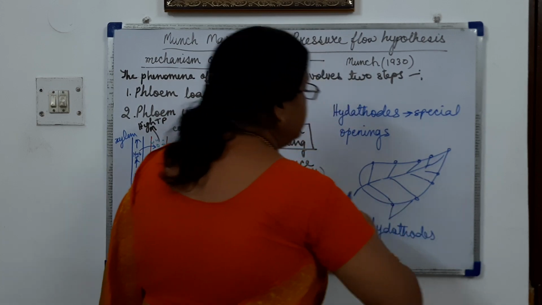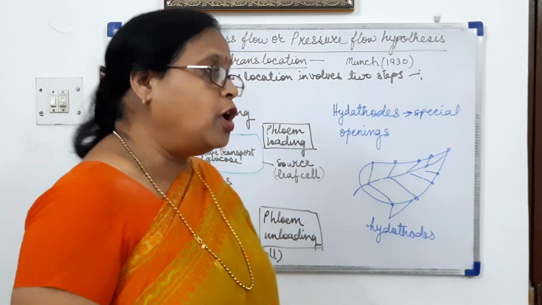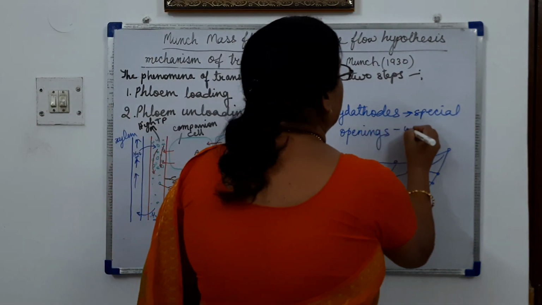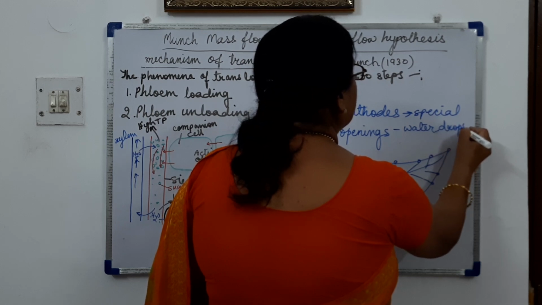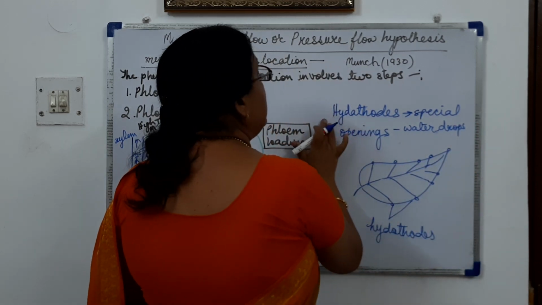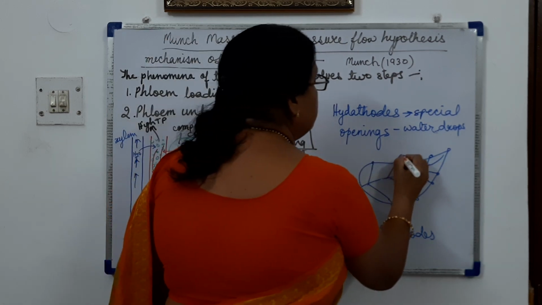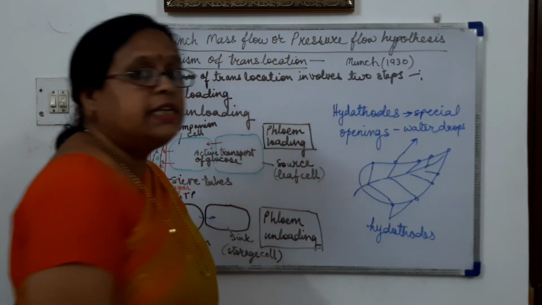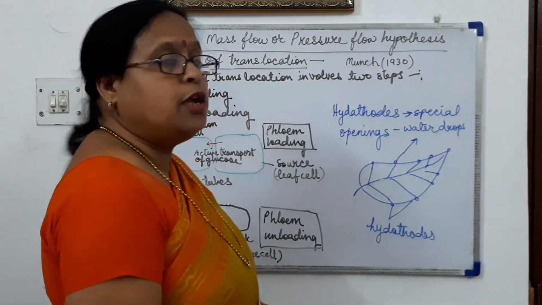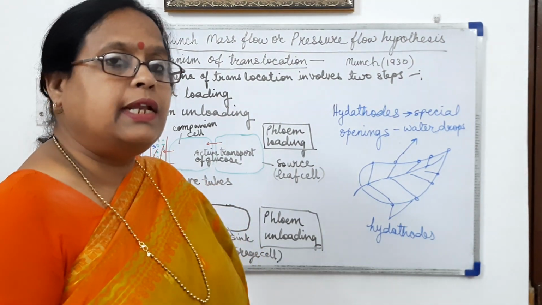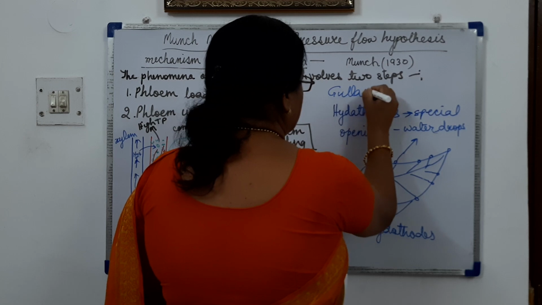In these plants the water is lost in the form of water drops. So the plants which have hydathodes, that is the special openings, lose water in the form of water drops, and this type of transpiration is called guttation.